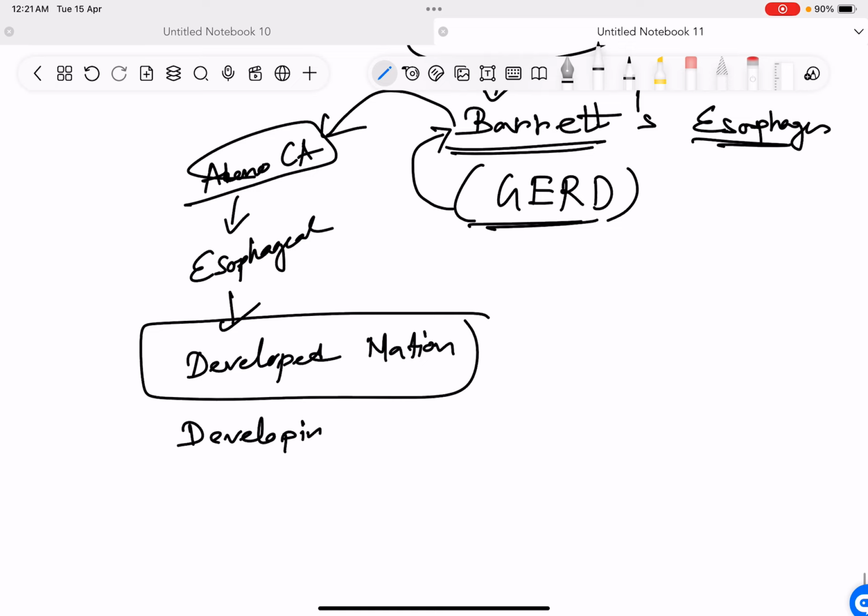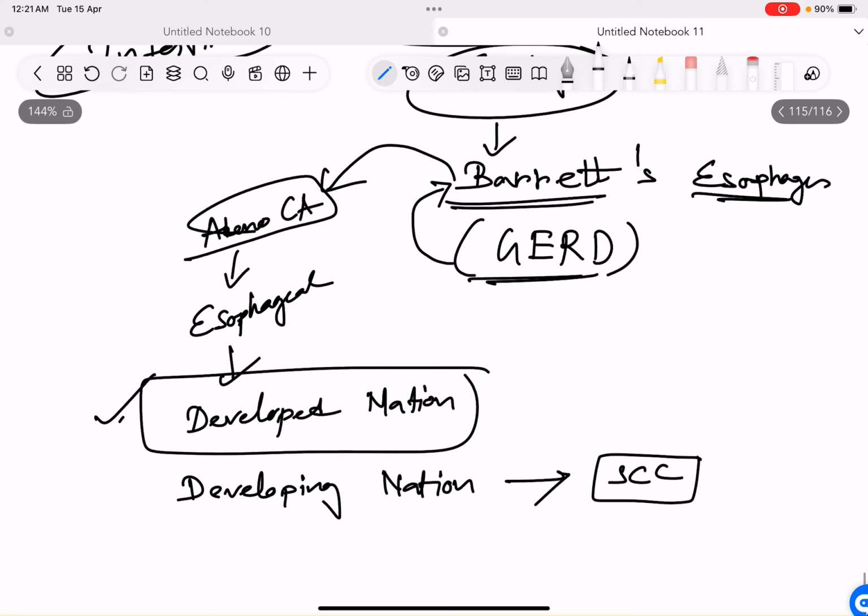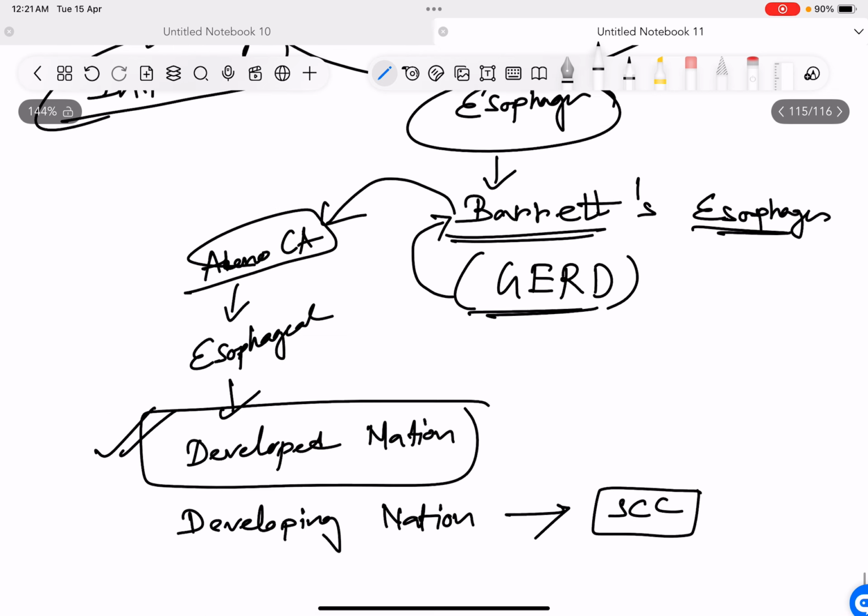In the developed nations, adenocarcinoma has crossed squamous cell carcinoma, but in developing nations like India, squamous cell carcinoma is the most common type of cancer of the esophagus. In the developed nations, adenocarcinoma has become the most common carcinoma of the esophagus, and this is due to Barrett's esophagus. So GERD leads to Barrett, then Barrett's leads to adenocarcinoma.